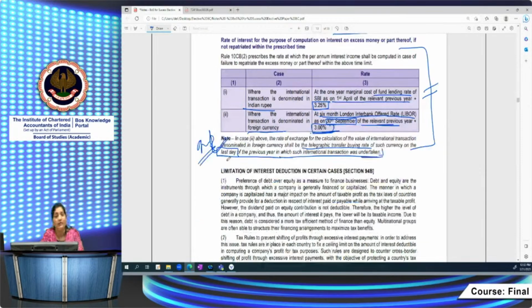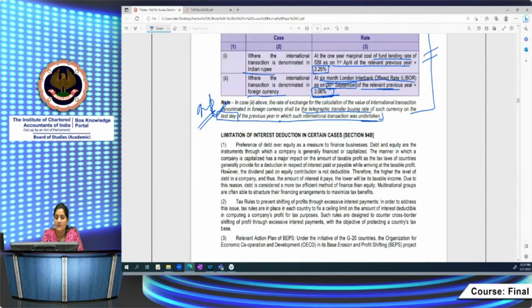Now we are going to 94B. What does this section 94B talk about? Section 94B, basically, is limiting the interest deduction. Actually, they are limiting the amount of interest deduction from your PGBP.